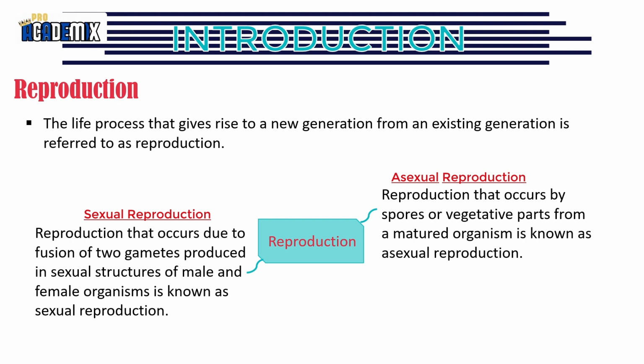What is sexual reproduction? Reproduction that occurs due to the fusion of two gametes producing sexual structures of male and female organisms is known as sexual reproduction. Structures that are adapted for sexual reproduction can be found in evolutionary advanced organisms. In plants, the structure that is specially formed for sexual reproduction is the flower. Do you know that? In animals, there are male and female reproductive systems.